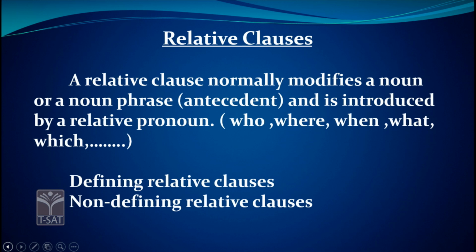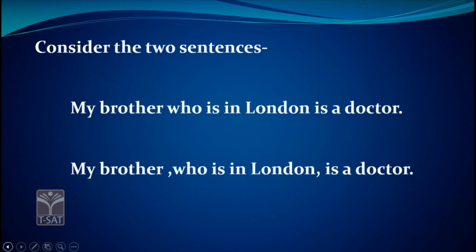Defining relative clauses and non-defining relative clauses. Let us see the difference. Consider these two sentences. My brother who is in London is a doctor. My brother, who is in London, is a doctor. These two sentences are similar, but they do have a lot of difference.